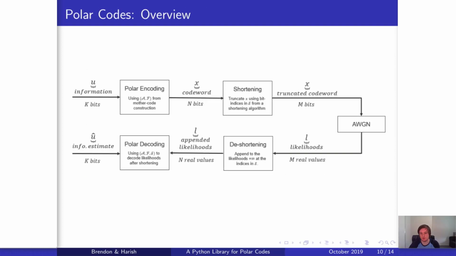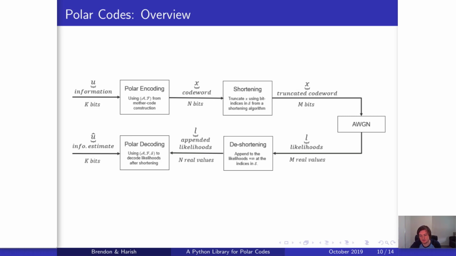So now that we've gone through construction, the encoding and decoding, as well as shortening of a polar code, let's go through a quick overview of a real system putting this all together. So we start off with U, the information, which is k bits. We send this through the polar encoder, which gives us a code word of n bits. And then with shortening, we use our shortening algorithm to truncate this code word down to m bits.